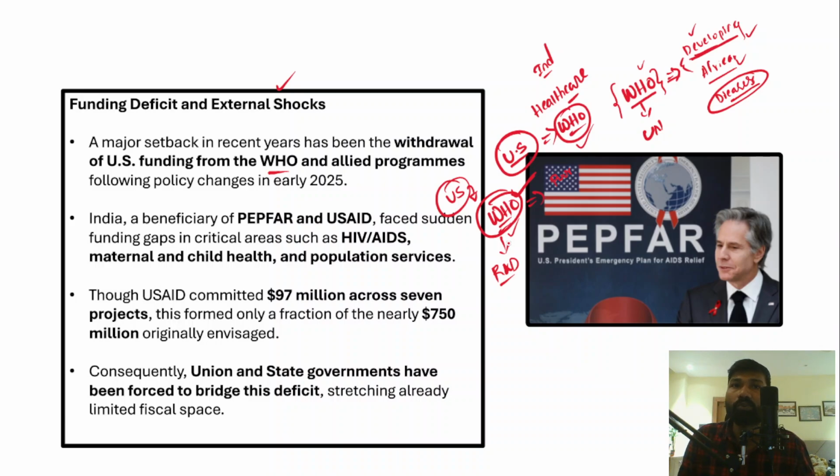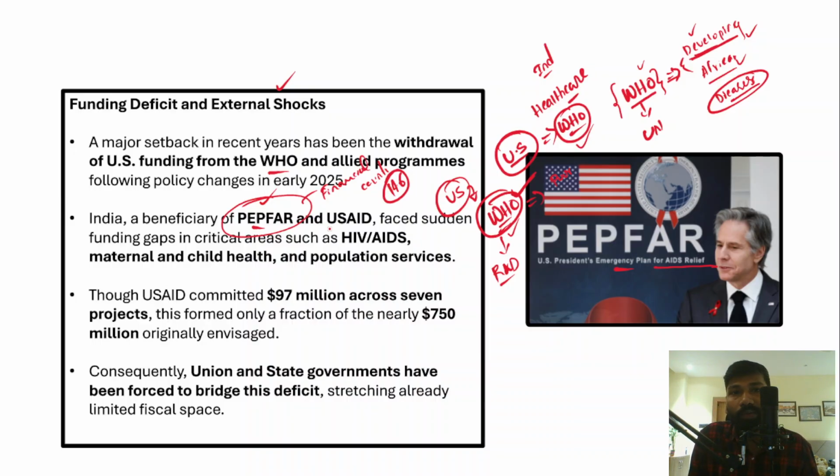Secondly, India is also a beneficiary of PEPFAR. What exactly is this PEPFAR? It is the US President's Emergency Plan for AIDS Relief. As part of AIDS relief, the USA provides financial assistance to a number of countries, including India as well, with its 146 crore population.